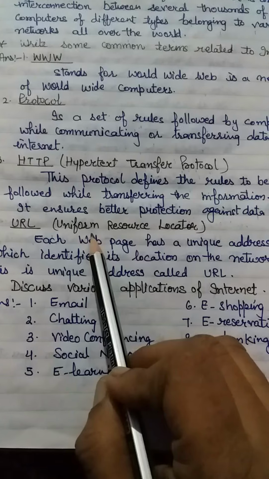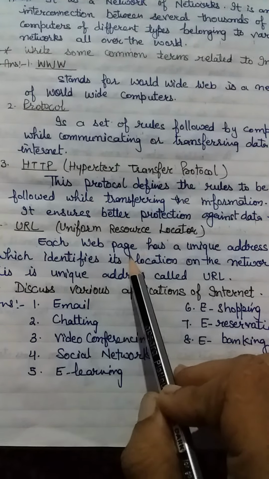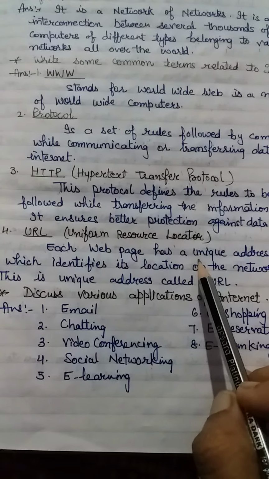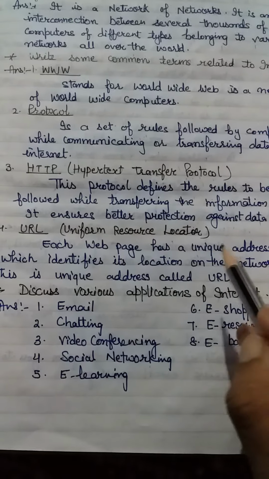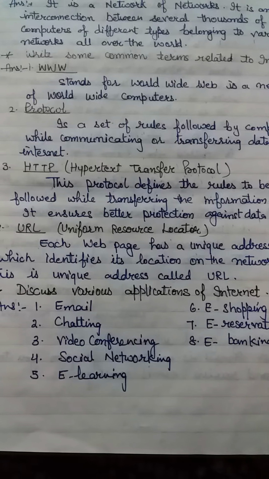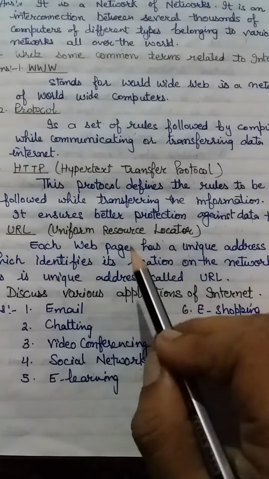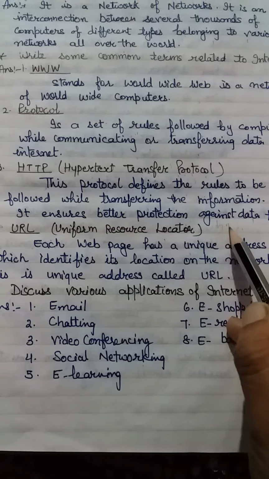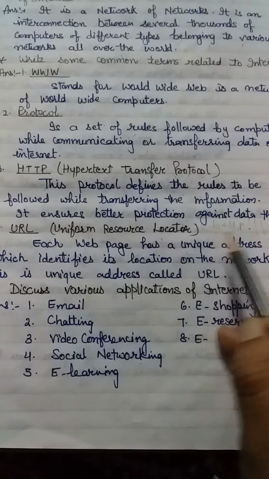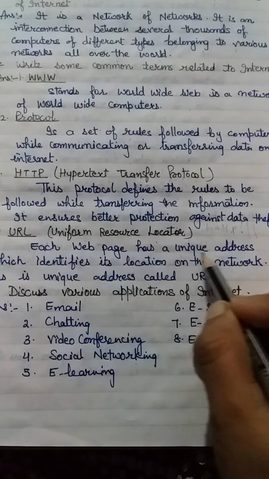Now next is the URL. Everyone knows URL stands for Uniform Resource Locator. Each web page has a unique address. Every website has one address, like www.meritpublicschool.com. This is a website name, and before it we use http, then a colon and two slashes, and after that we write the website name. That is called a unique address.